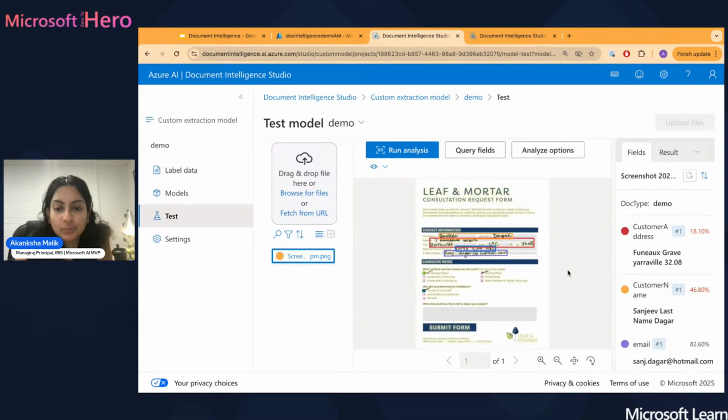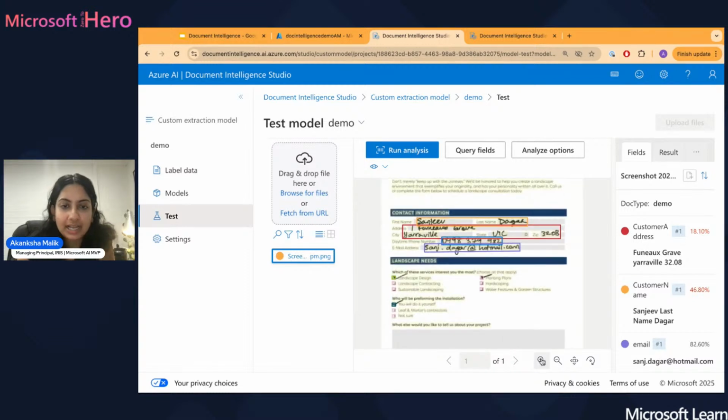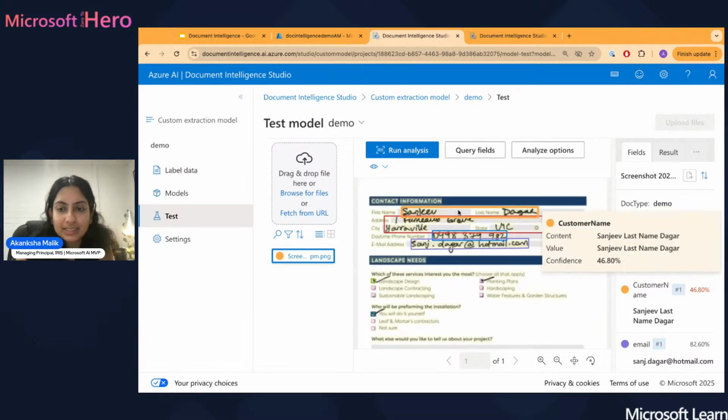Something I want to point out, and I did this on purpose: when I said give me customer name, it's pulled out, obviously, Sanjeev, last name, Dagger. It's interesting that it's done that because I've highlighted everything in that box. So it's just going to extract everything you've asked for. When you're doing this, it's really important to look at it from a very specific lens, where I might want to pull out first name and last name separately. And then in my ETL processes, I can concatenate those as I need to.